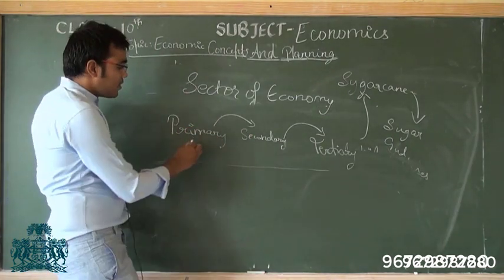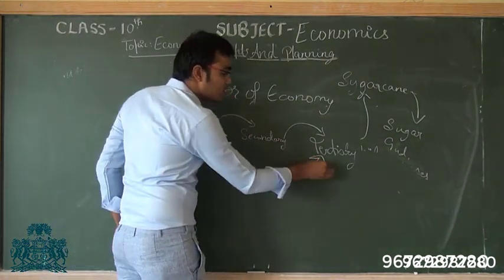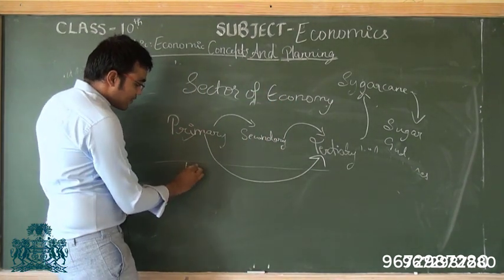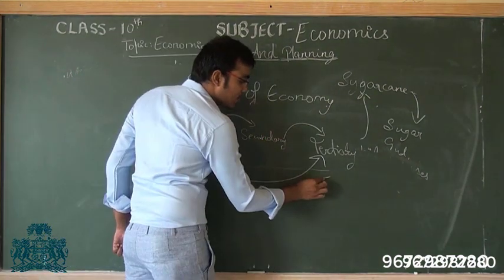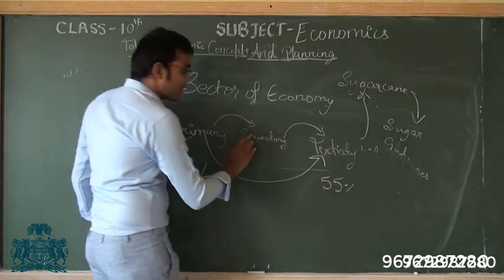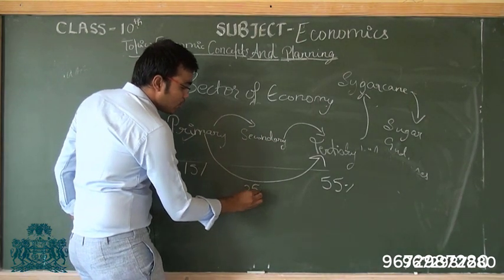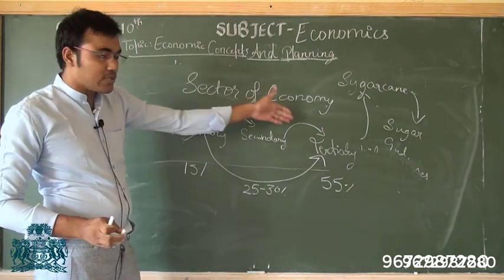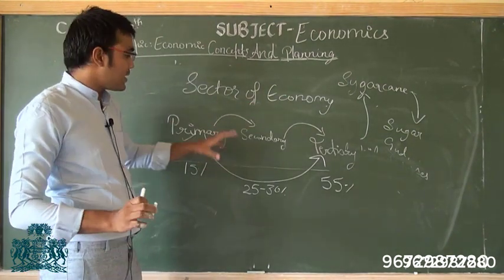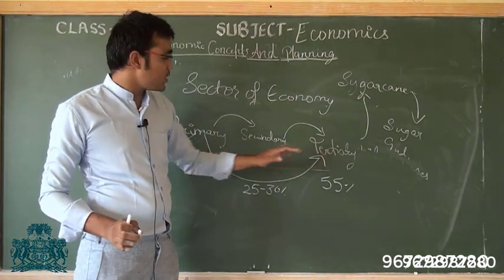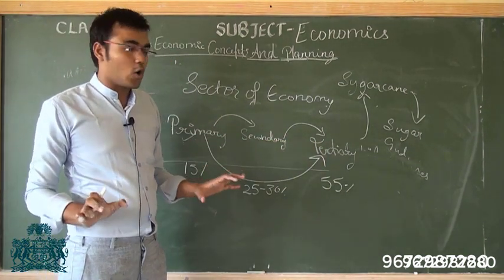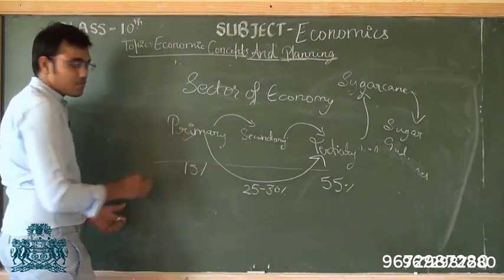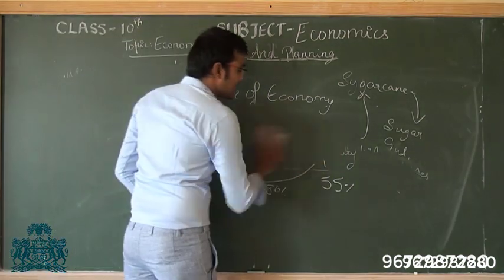But in case of India, we directly jumped from primary to tertiary sector. Because in India, the contribution of the primary sector in GDP is 15%, whereas for the tertiary sector it is close to 55%. For the secondary sector, it is something between 25 to 30%. Usually most economies went through these phases, but in India we directly went from primary to tertiary, and the secondary sector is underdeveloped in our economy. But the interesting thing is, all these sectors are interrelated. They cannot function independently.